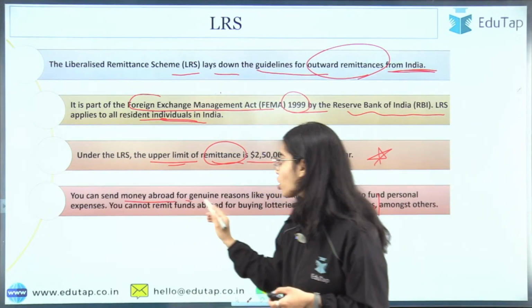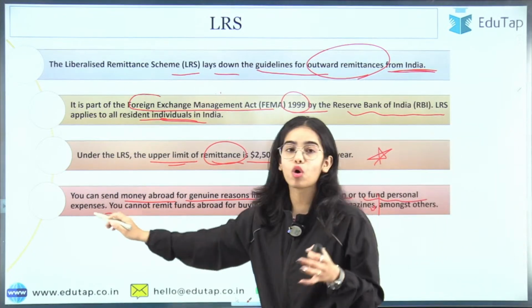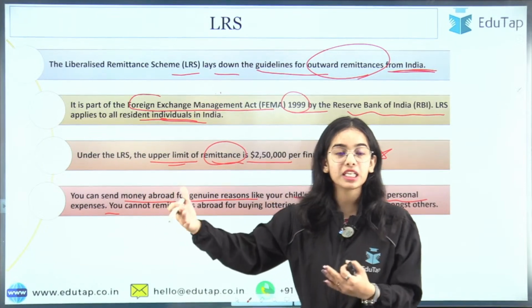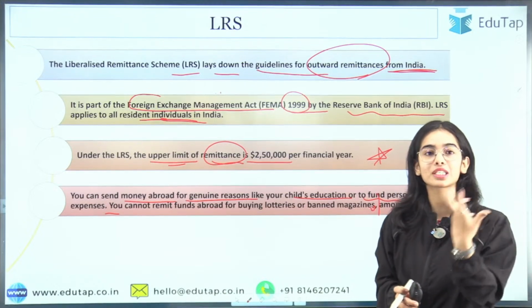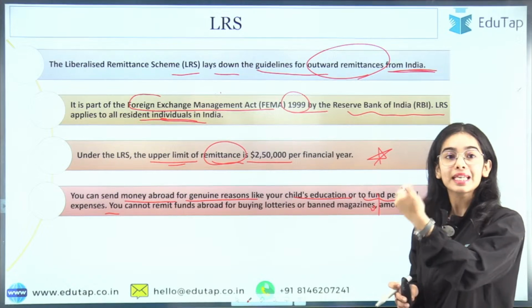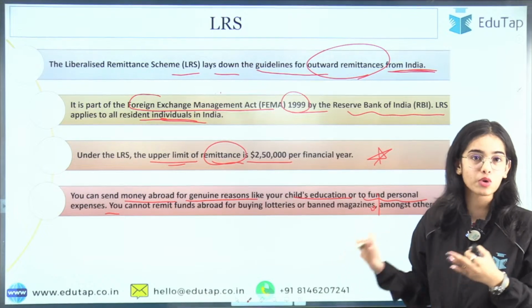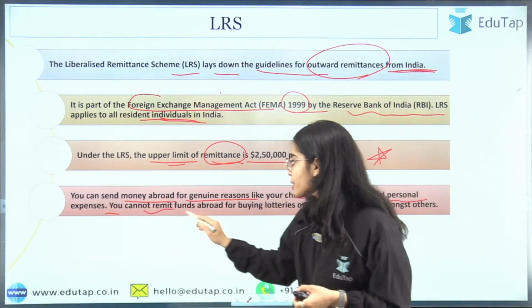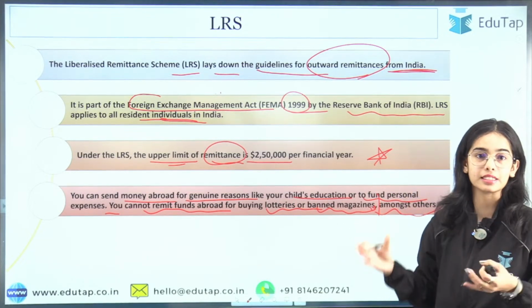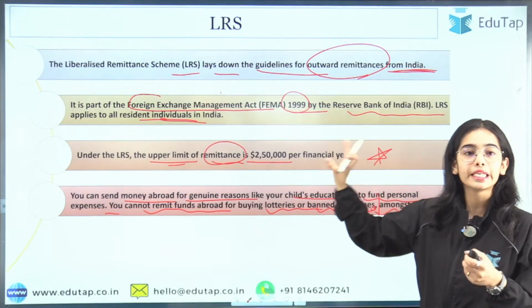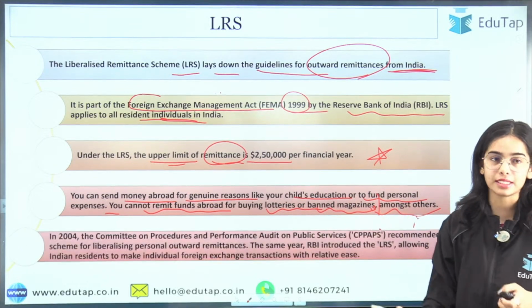You can send money abroad for genuine reasons like your child's education, to fund personal expenses, or for traveling purposes. But it's not that you can buy lottery tickets abroad, or do terrorist funding and send money abroad for that. For sure that cannot be allowed by the Indian government. So you cannot remit funds abroad for buying lotteries or banned magazines, amongst other reasons. If you want to send money for genuine reasons, you can send it, but not for banned reasons.